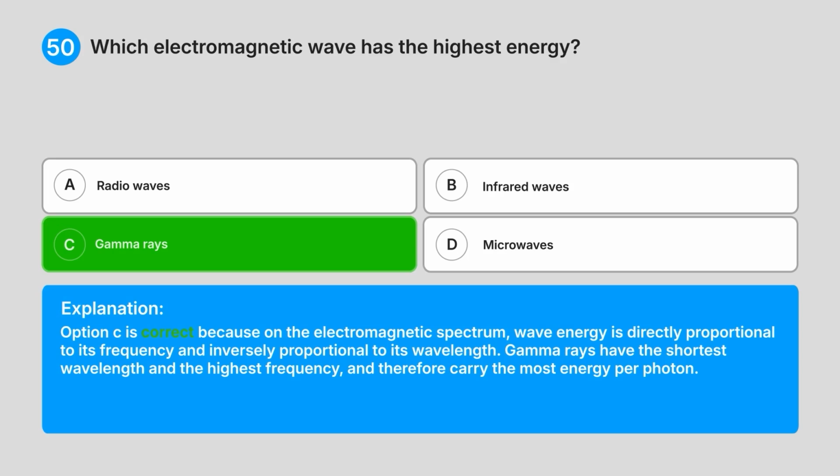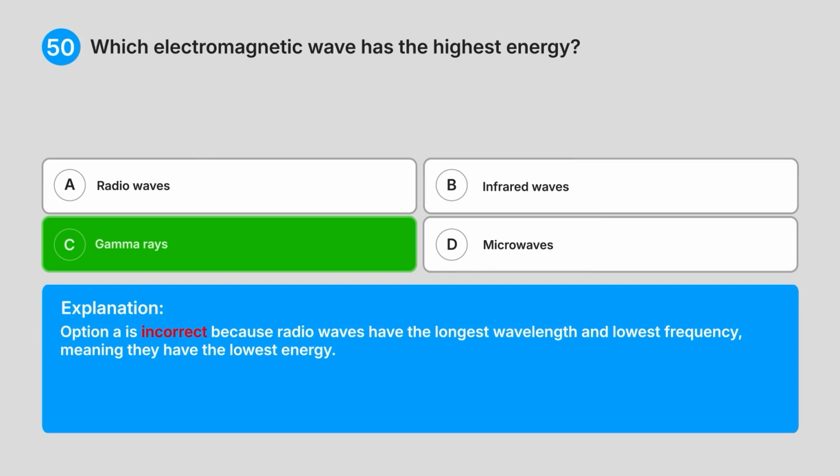Explanation. Option C is correct because on the electromagnetic spectrum, wave energy is directly proportional to its frequency and inversely proportional to its wavelength. Gamma rays have the shortest wavelength and the highest frequency, and therefore carry the most energy per photon.